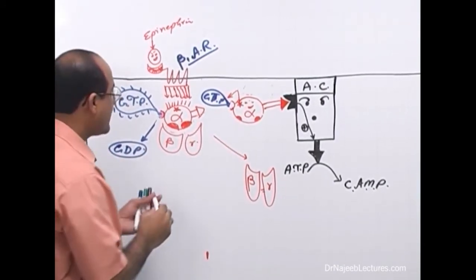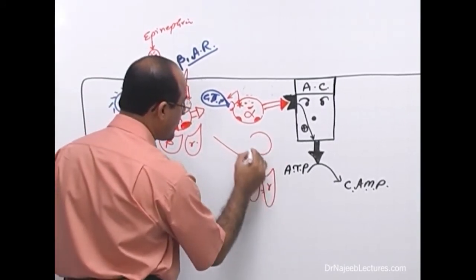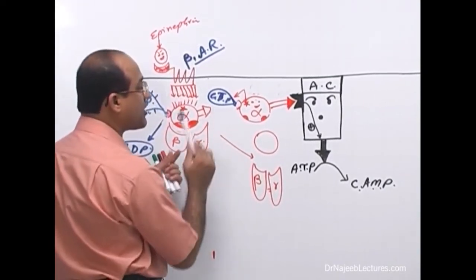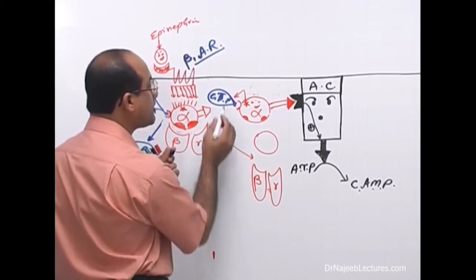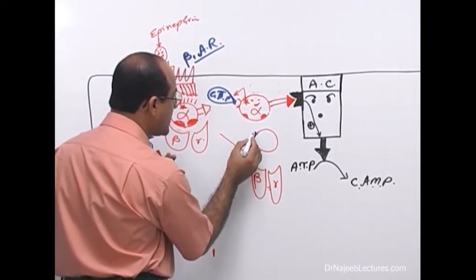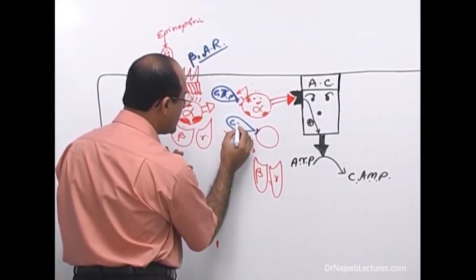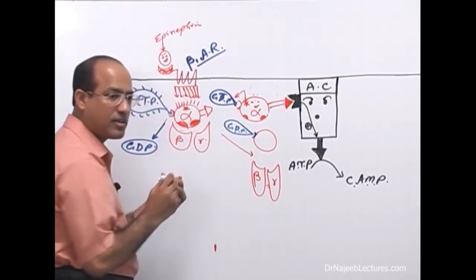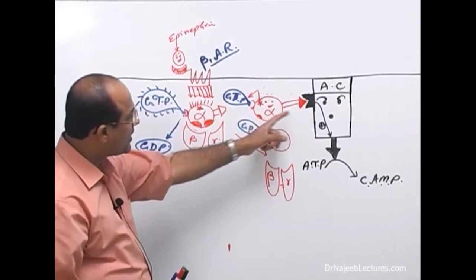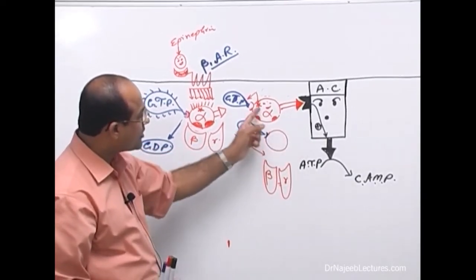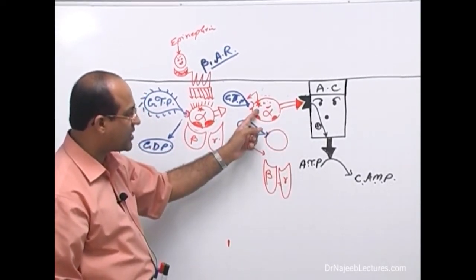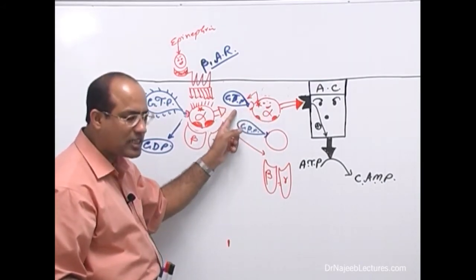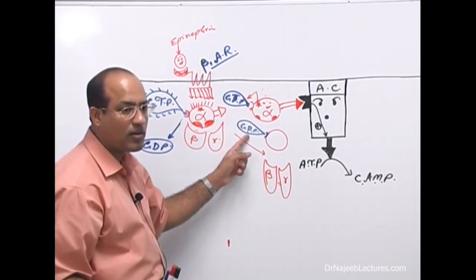GTP. And now what happens? That one phosphate goes out. So guanine triphosphate has lost one phosphate. It is no more triphosphate. Now it is guanine diphosphate. So one phosphate will come out. So it means while it was stimulating adenylyl cyclase, its intrinsic GTPase is activated, which is the internal enzyme of this molecule, and it breaks down its GTP into GDP and phosphate.